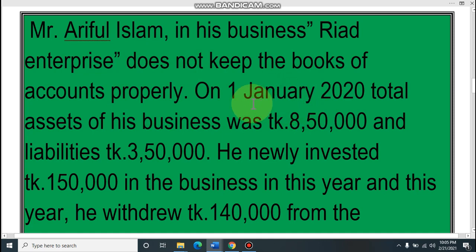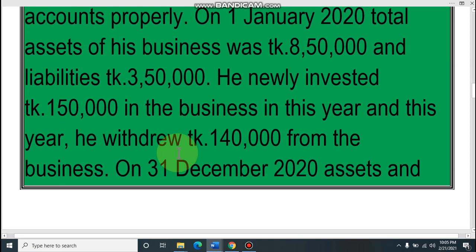On 1st January 2020, the total asset of his business was taka 8,50,000 and his liabilities were 3,50,000. All of you know that an asset means a thing that belongs to us which will give us service for a long time. His liabilities are 3,50,000, which means he has to pay 3,50,000 to different types of creditors. He newly invested in this year taka 1,50,000 in the business, and this year he withdrew for his personal reasons taka 1,40,000. That means he has given 1,50,000 and already taken 1,40,000. Extra, he has given 10,000 more.